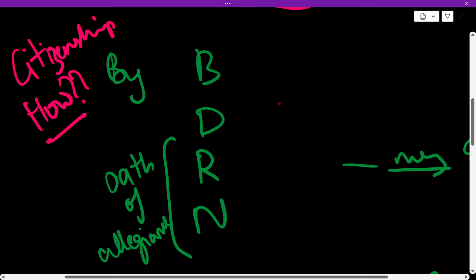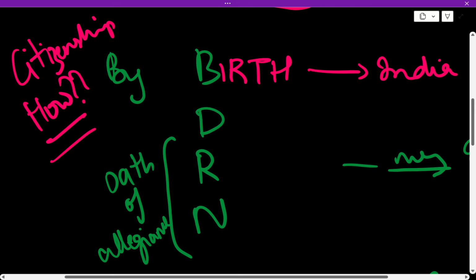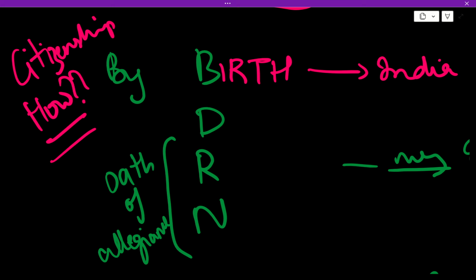First one is by B. What is B? Birth. If you're born in India, you get citizenship. But do you think you get citizenship now if you're born in India? No, it is not the case.